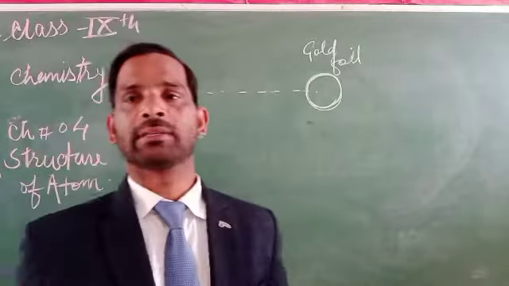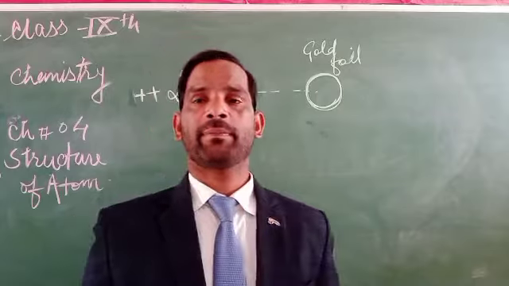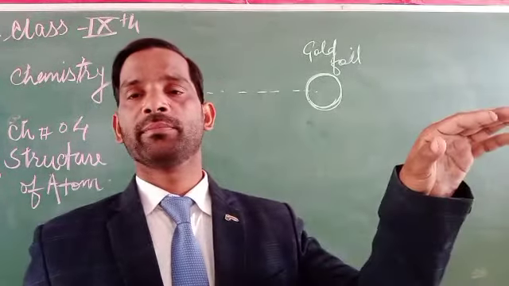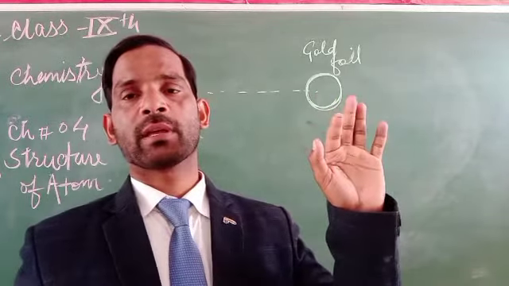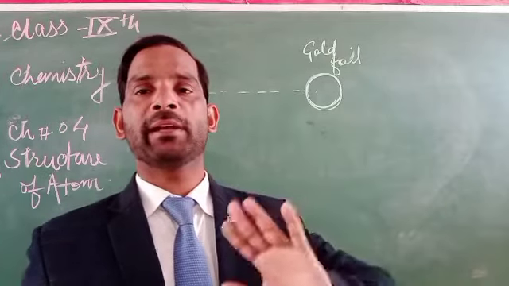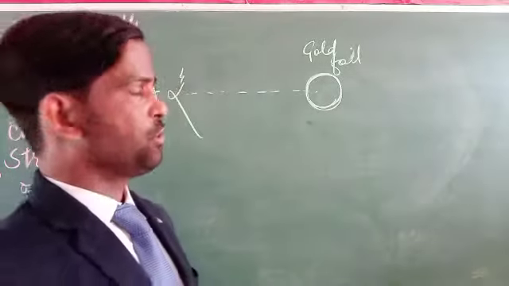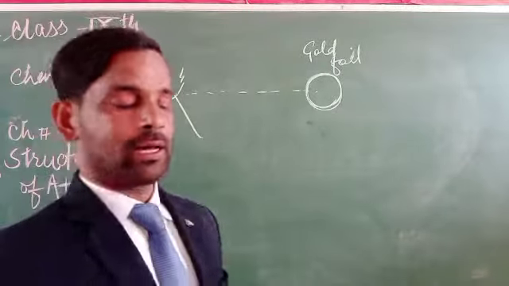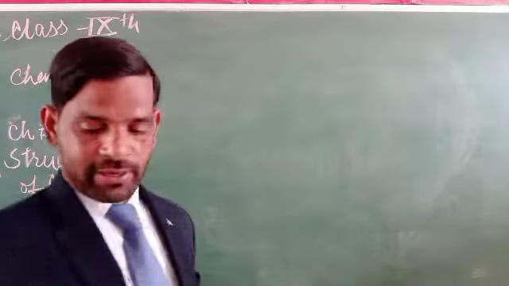So what will be the exact criteria to be taken in that concern? When these alpha particles strike the metal, some of the rays pass through, some of the rays bend slightly or move a bit, and some of the particles bend completely back along their original path. Using this, Rutherford explains. So here we will discuss the alpha particle scattering by Rutherford.